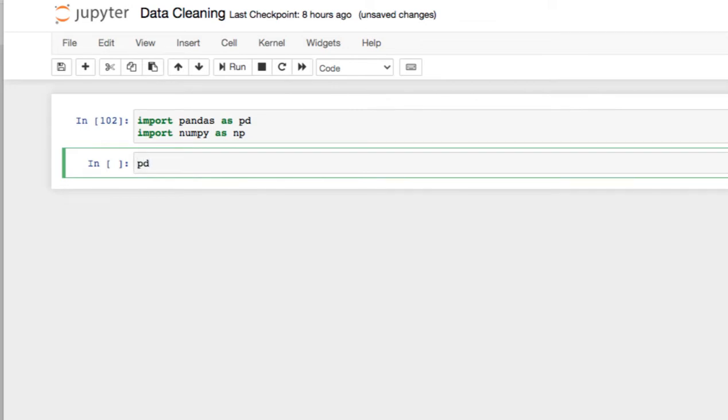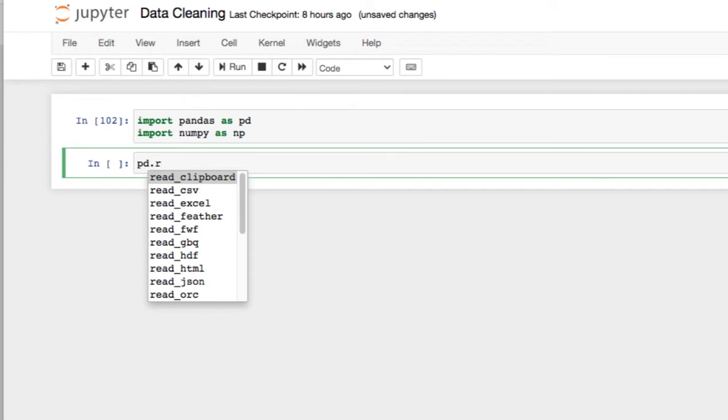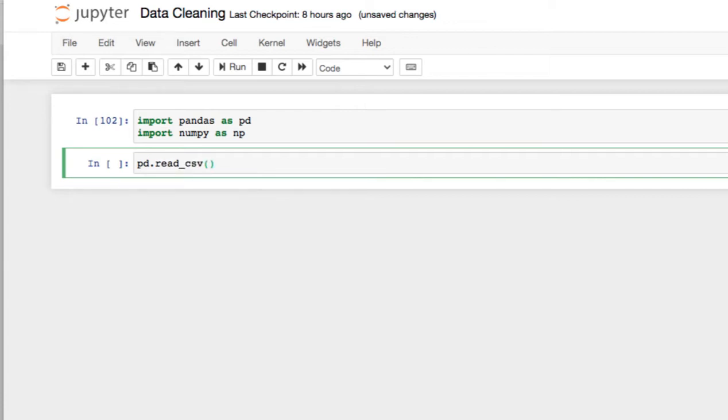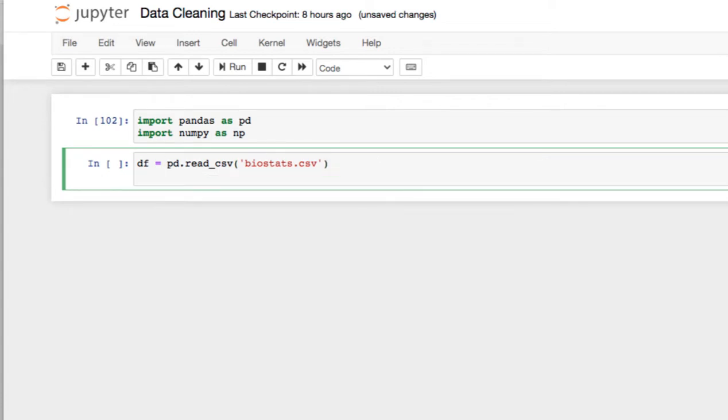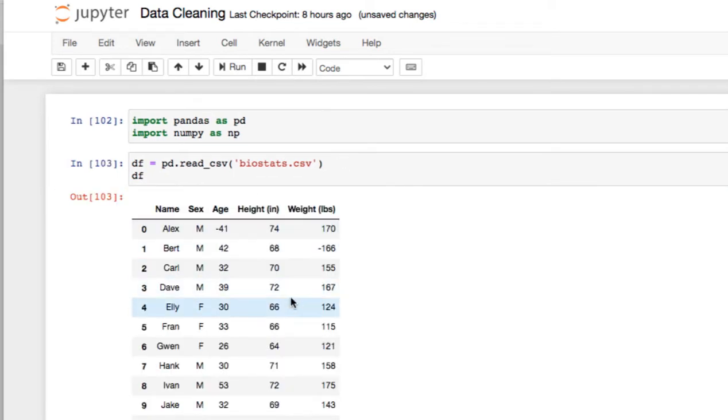So I'll say pd dot read. Now because the file is a CSV file, I select read CSV from the drop down, and in the brackets I'll pass the name of my file, which is biostats.csv. Okay, now this is going to return me a data frame object, so I'll use variable df to store my data frame, and to view the data frame I'll simply type df and I run the cell. So I have this data frame now.